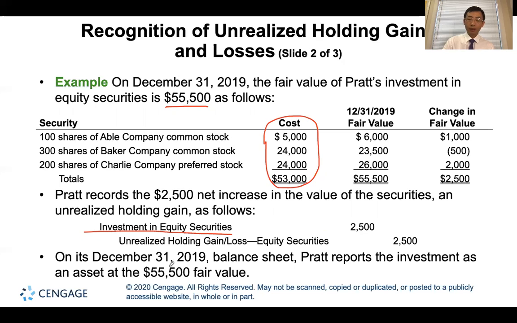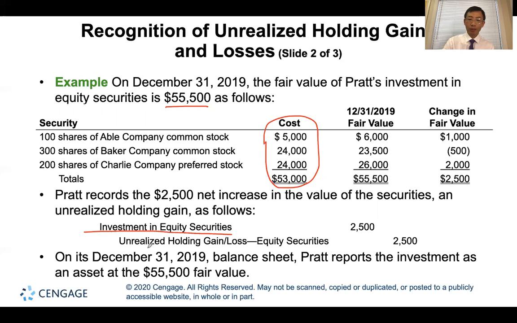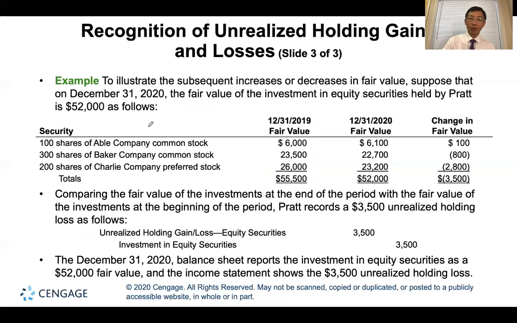So on December 31st, 2019, Pride will report the investment as an asset at $55,500 fair value, and at the same time, recognize the gain in the income statement as $2,500.